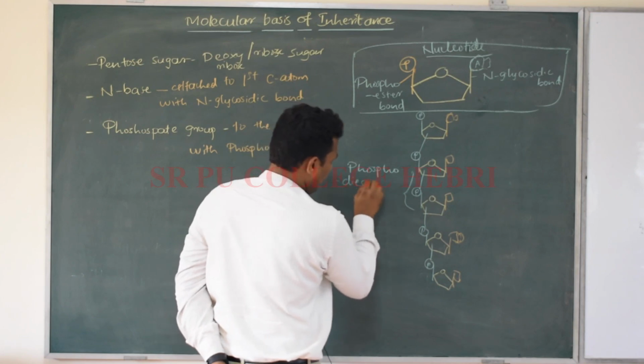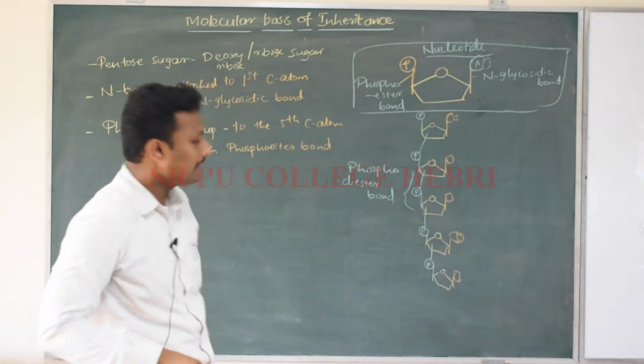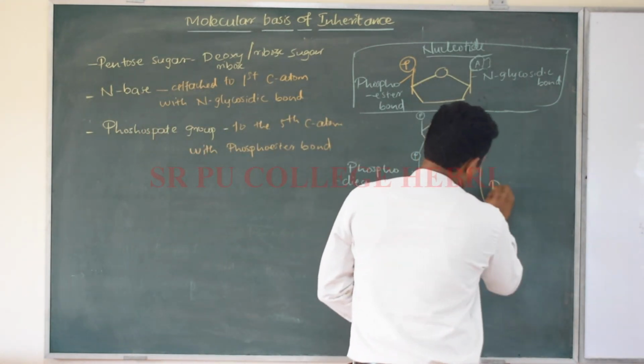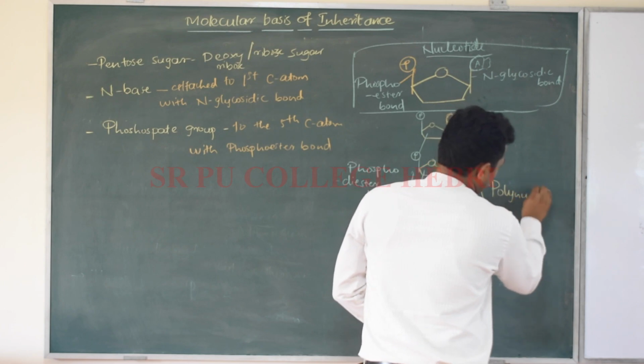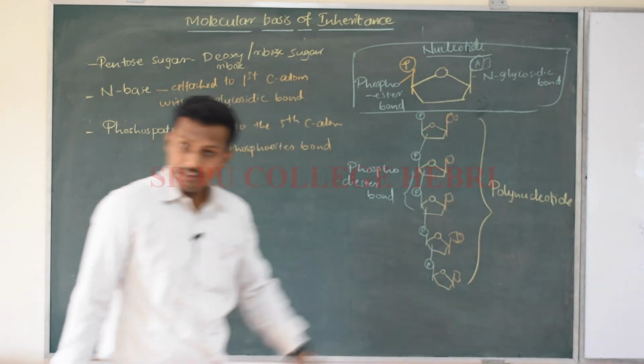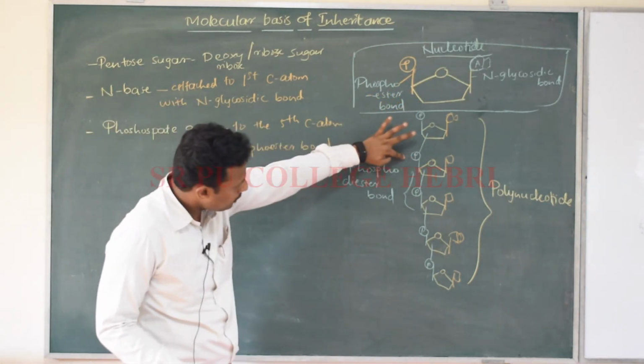So this is nothing but a polynucleotide chain.